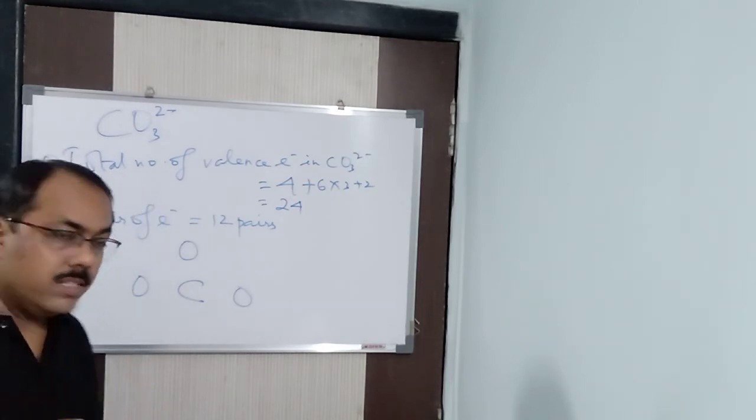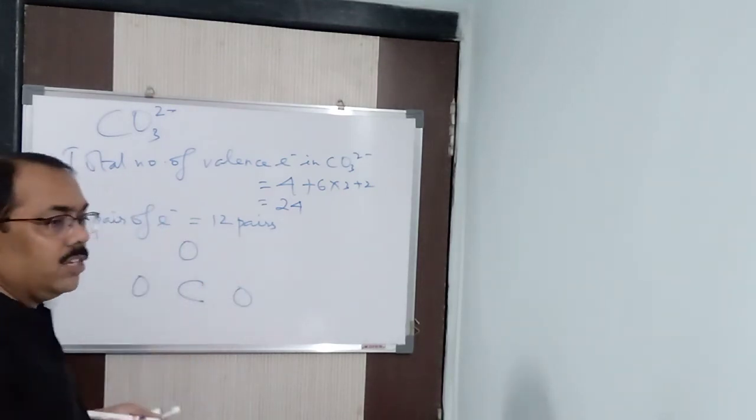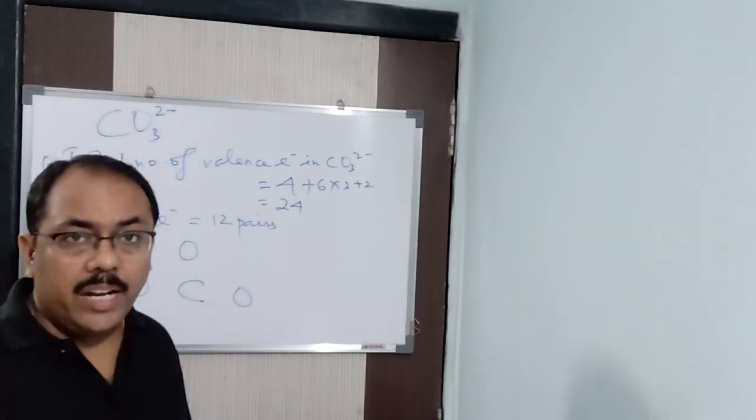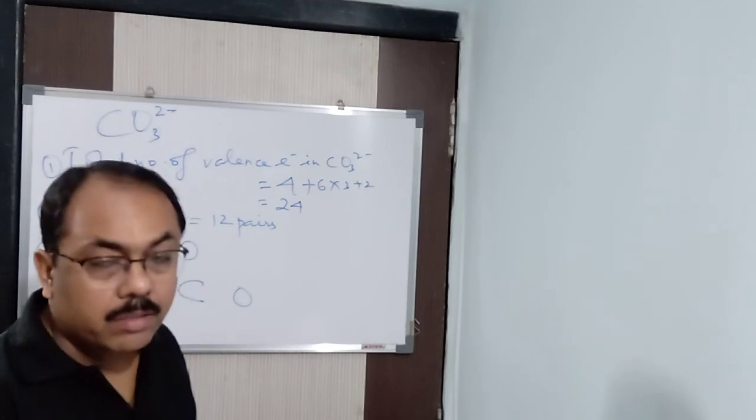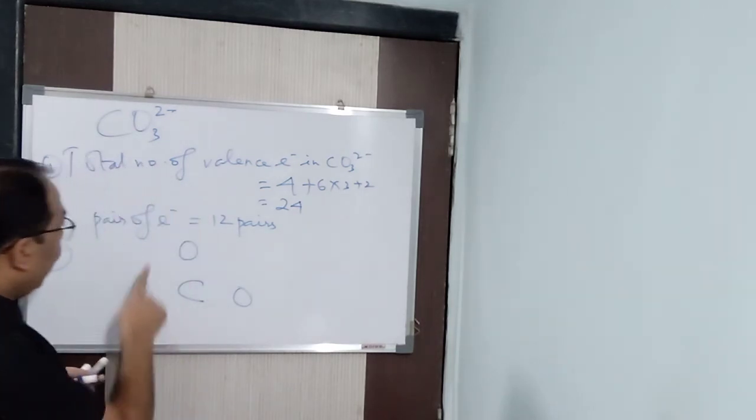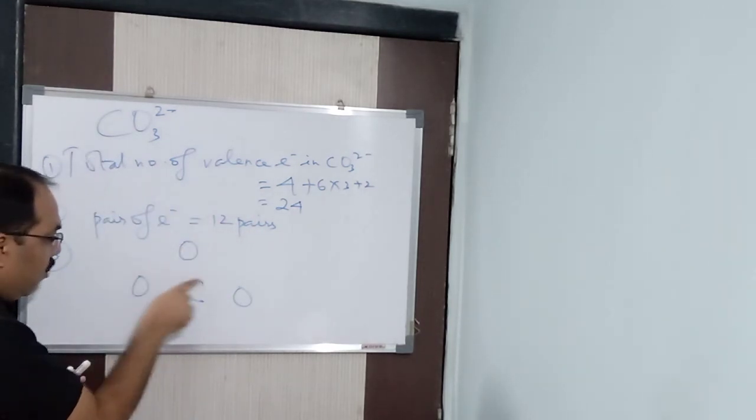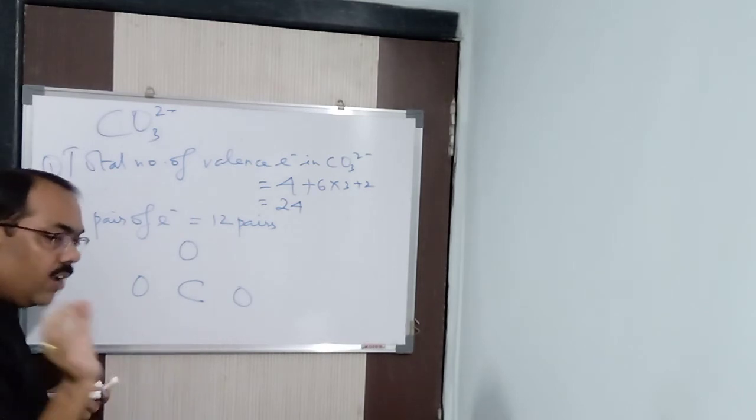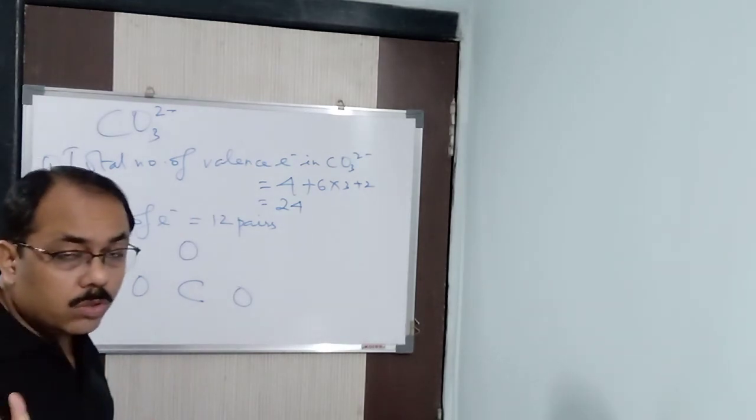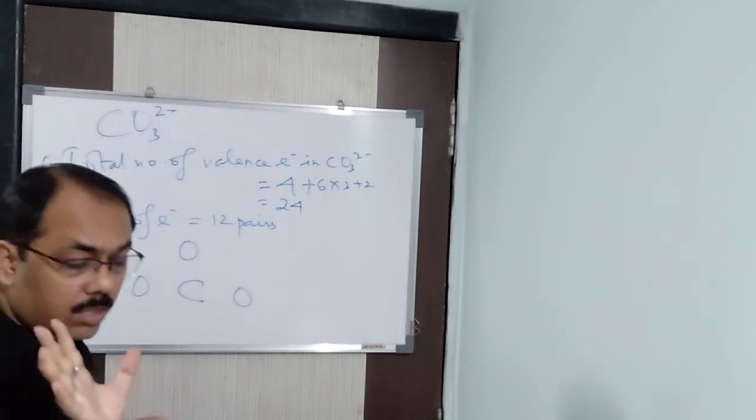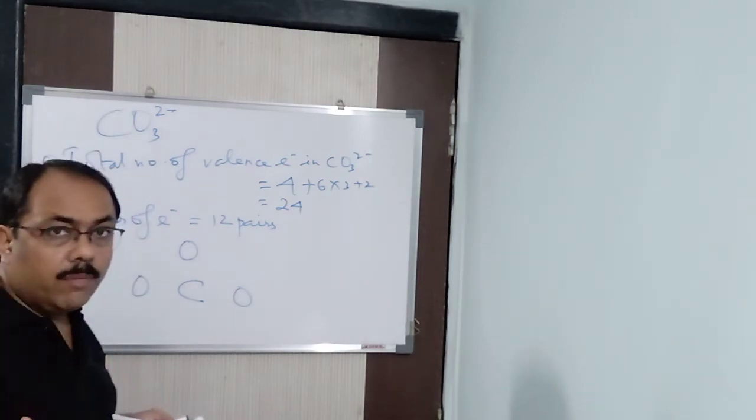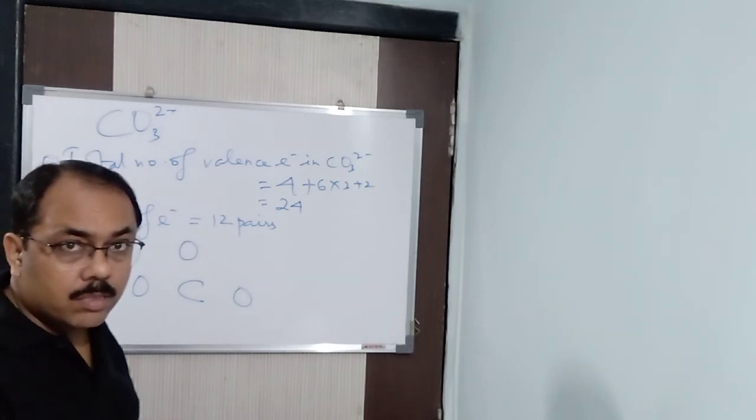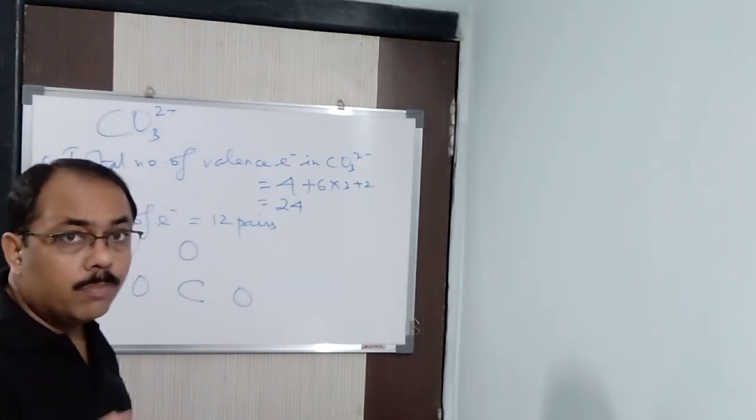You need to arrange the 12 pairs of electrons around carbon and oxygen without violating the octet rule. That's a very important point to remember. So see here carefully. Now this particular skill you have to develop by doing practice. The more you practice, the more perfect you will be.